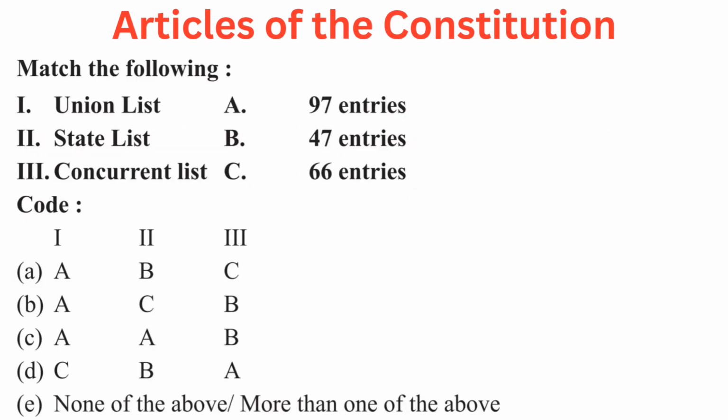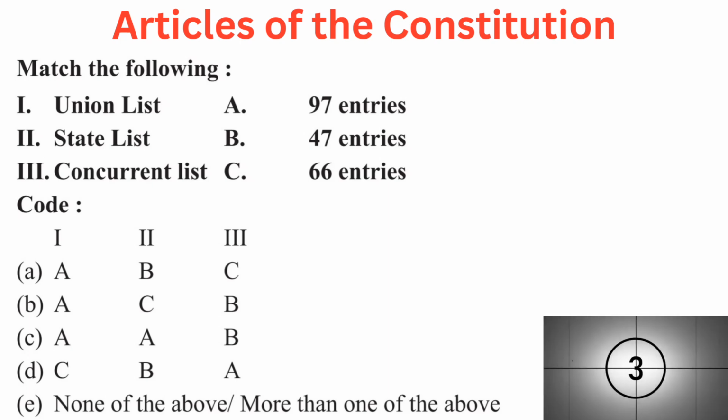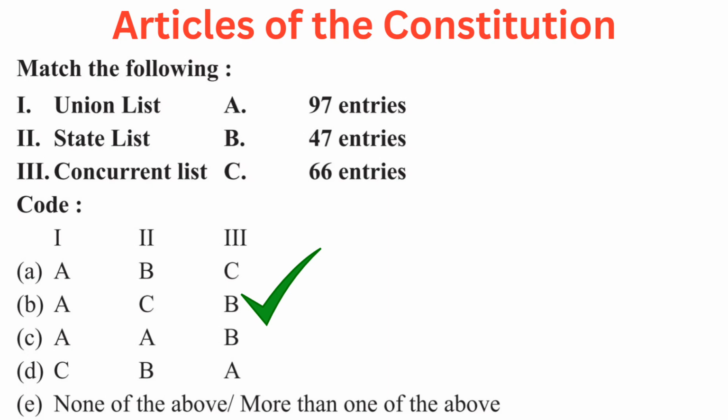Your question is match the following. First, union list. Second, state list. Third, concurrent list. A. 97 entries. B. 47 entries. C. 66 entries. Answer is B. First A, second C, third B. Union list 97 entries, concurrent list 47 entries, state list 66 entries.